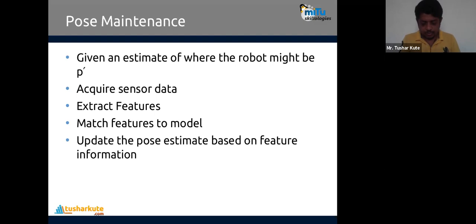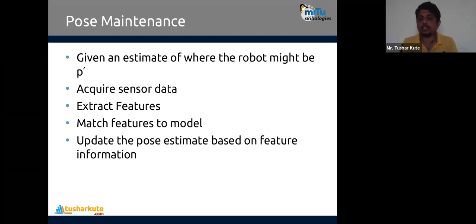We can acquire that, and out of all that we will identify the perfect required data for us, that is the data extraction that we do after that. Then match the features to the model. The algorithm which is created for the robot movement or robotic operation has already fixed the things, so you have to match at what particular point the robot can be placed perfectly.